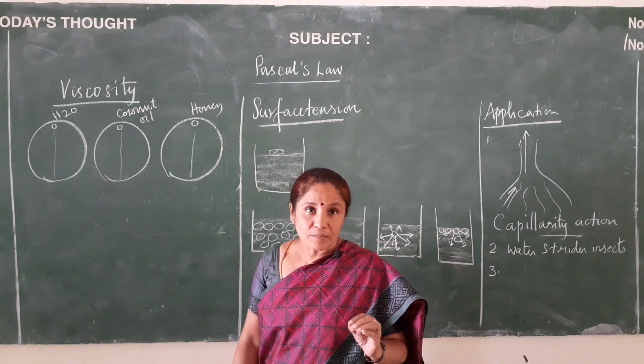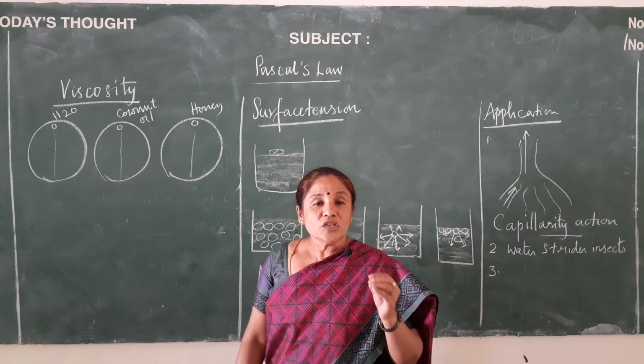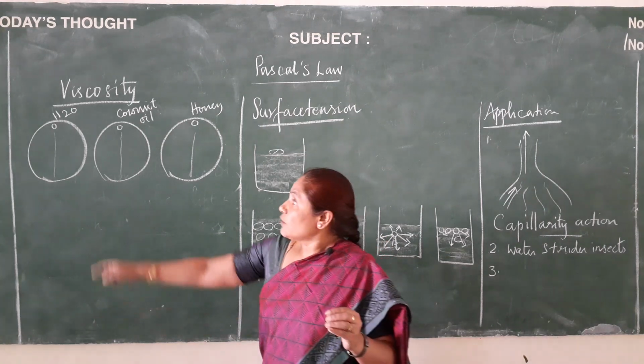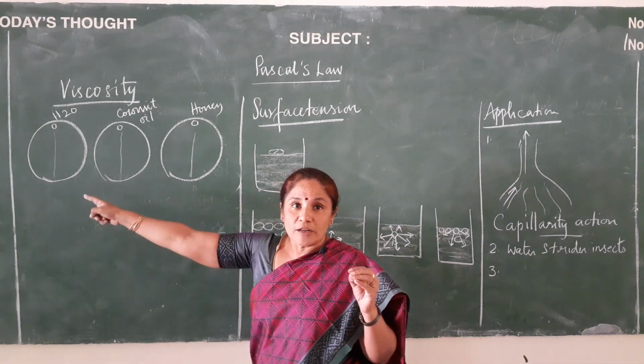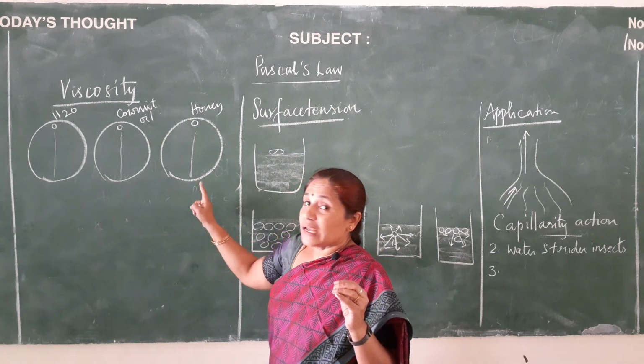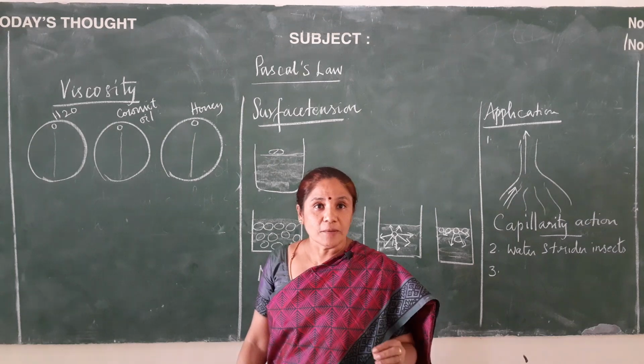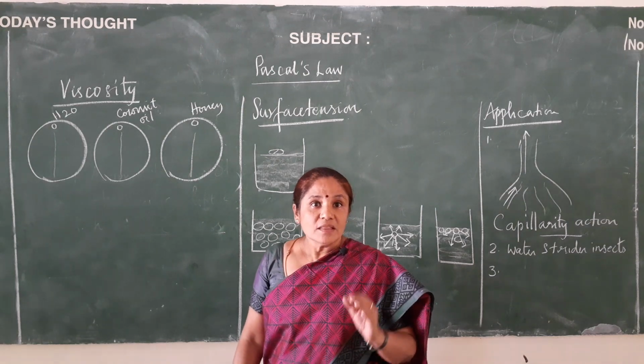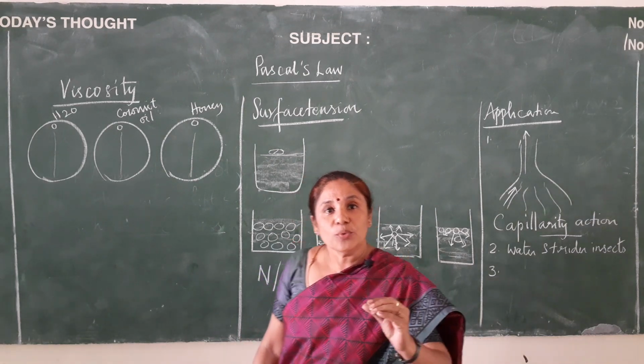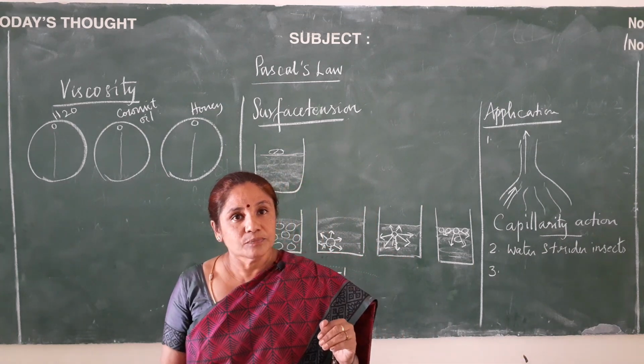How does this happen? A liquid which has low viscosity flows very fast like water. A liquid like honey which has high viscosity flows very slowly. What happens here? There is a frictional force between the liquid layers.